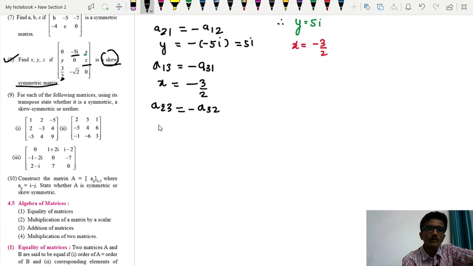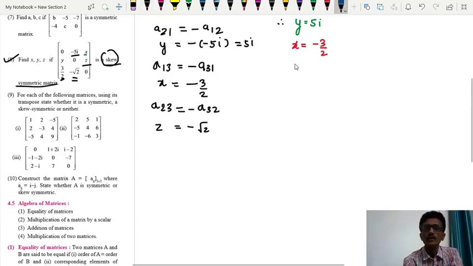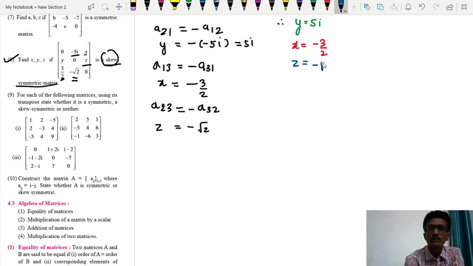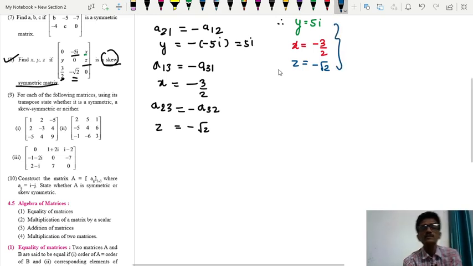Second row and third column, that is z, and here minus A32. A32 means the element of the third row and second column, which is √2, so minus of √2. Therefore we have z is equal to minus of √2. So thus we are getting this x, y and z.